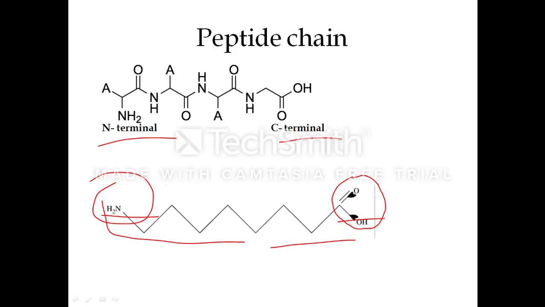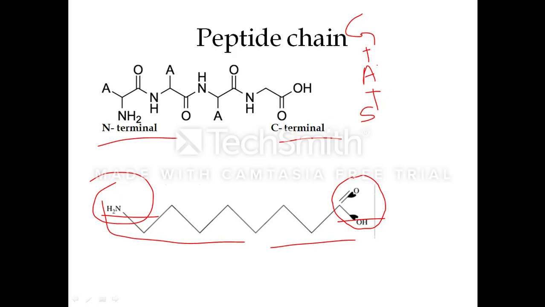Suppose, imagine there are 3 amino acids which will result in the formation of a tripeptide having glycine, then alanine and serine. You have 3 amino acids, glycine, alanine and serine.